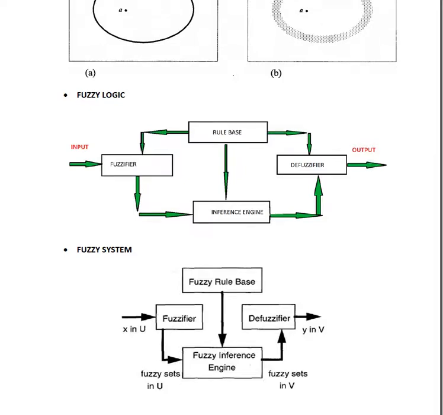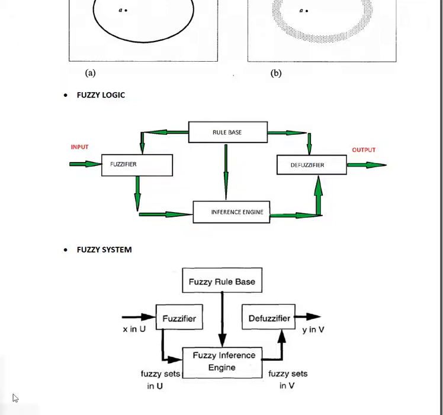So a fuzzy inference system is nothing but it tries to infer, to find the closeness value or what exactly the system is looking for.